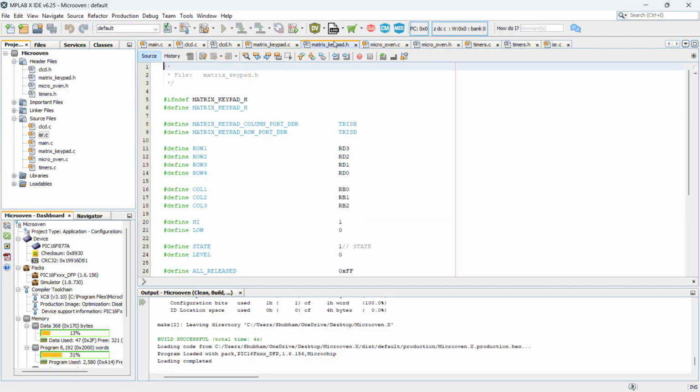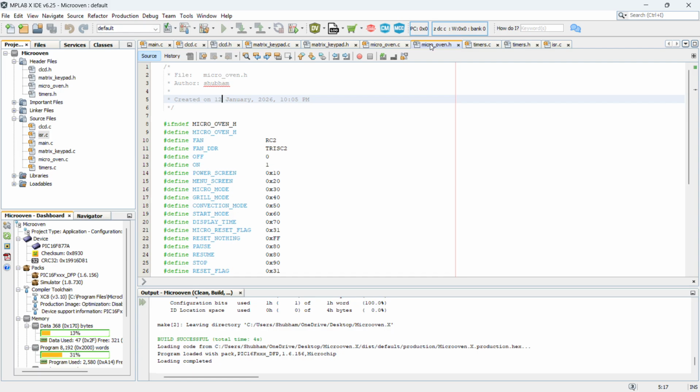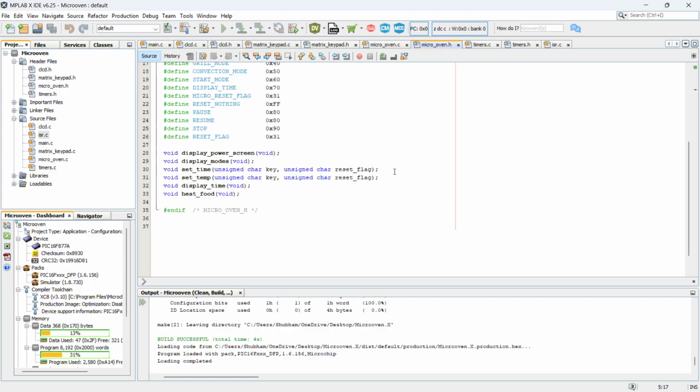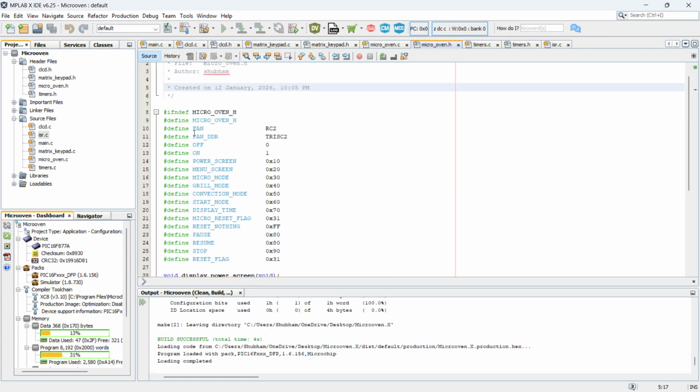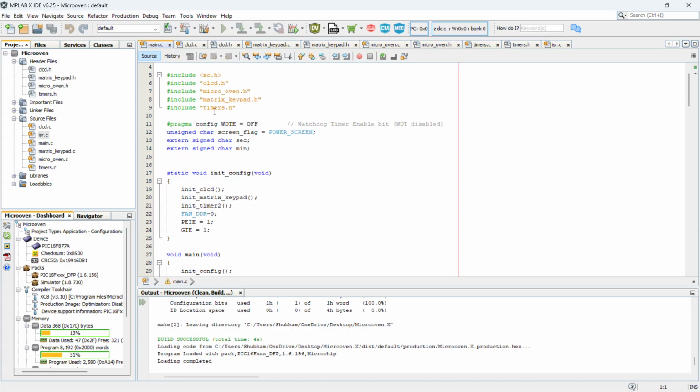Then there are the matrix keypad, microwave.h, timer.c, timer.h, and ISR. It is the function for the PIC microcontroller 16 used in this format. The next one is main.c.